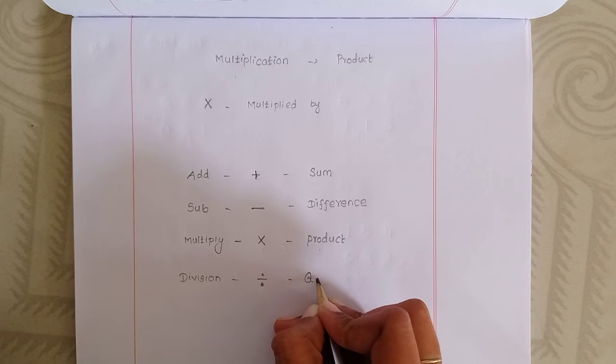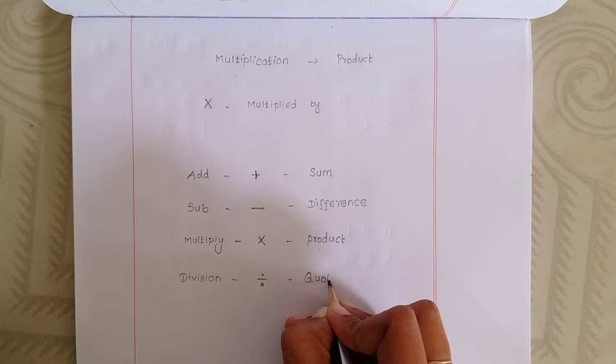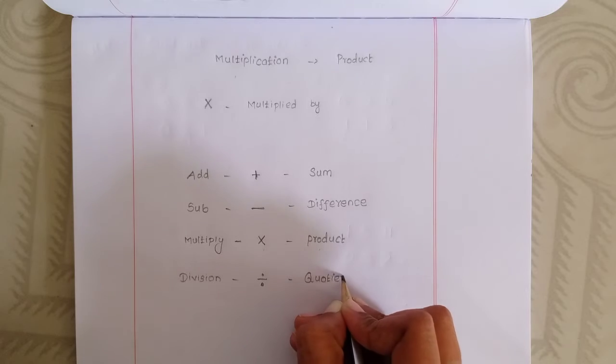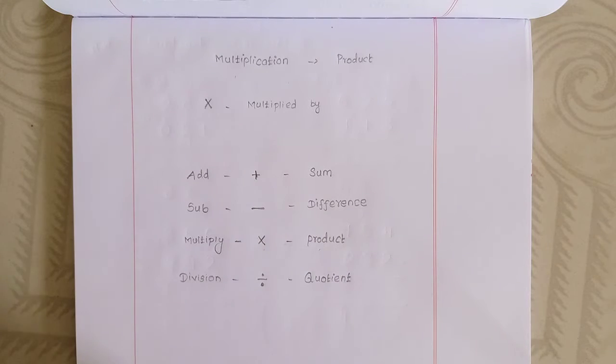Q-U-O-T-I-E-N-T, quotient. Do you understand? In this class we are going to learn about division. What we get after the division is called the quotient.